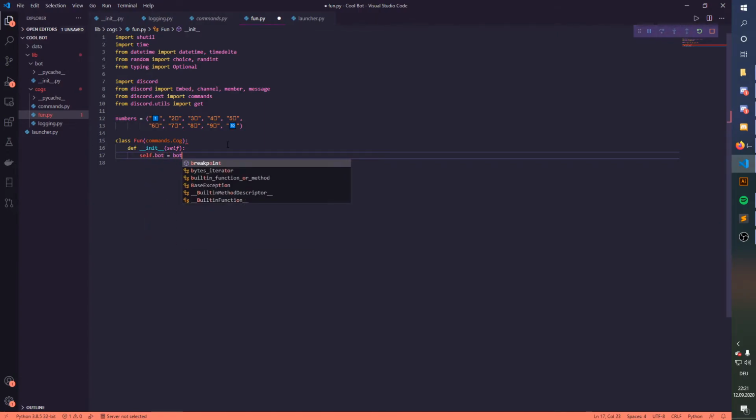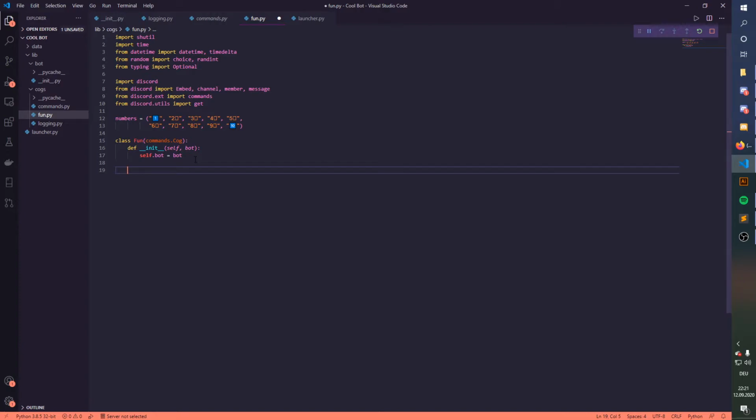Self.spot equals spot, and make this in here as a parameter. Great. We can start with our first command. This is commands. We name it, name equals just dice, and basically we make aliases. Aliases are basically just other variable names of the command name. We're just going to paste in here roll and roll dice. Perfect.